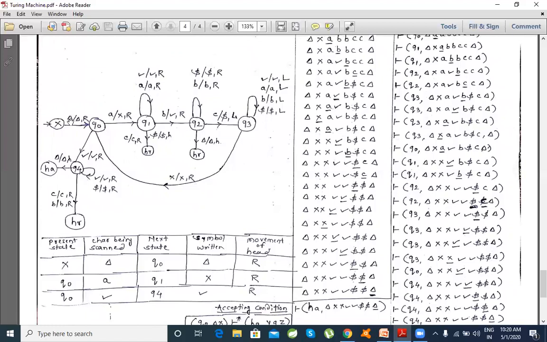Every combination of these moves can be represented by this table, and if you receive the table, you can switch back to this state transition diagram. Both are parallel. Now we'll stop as we are short of time. We'll continue with the next session where we'll go across the definition and the accepting condition. Thank you.